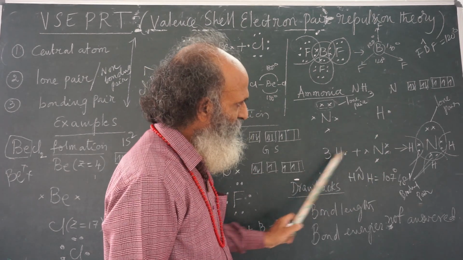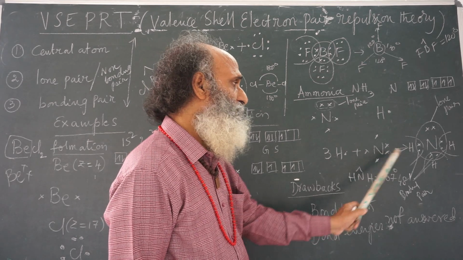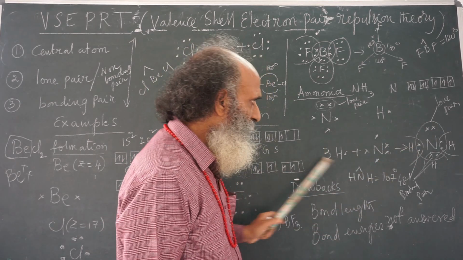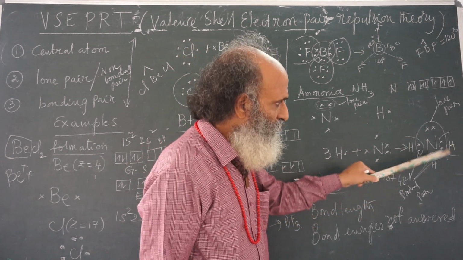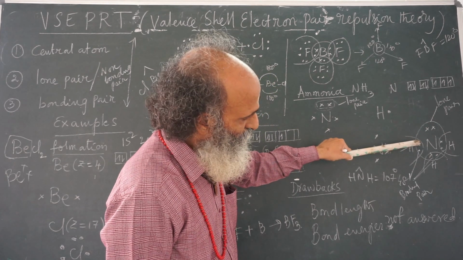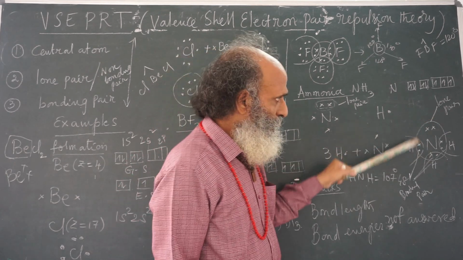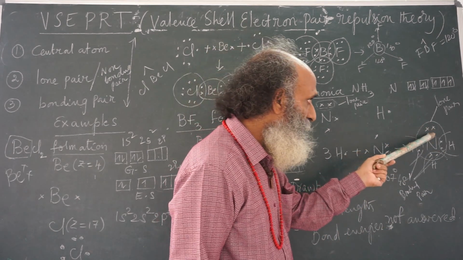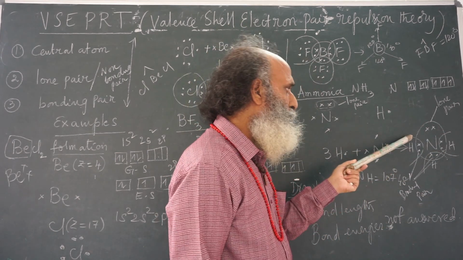Therefore, 3 hydrogens react with nitrogen with 1 lone pair. This lone pair is there and the 3 hydrogens will form 3 bonds. That means around the nitrogen nucleus there are 4 pairs of electrons. So, normally it should be a tetrahedral angle, but because this is a lone pair, it occupies more space.